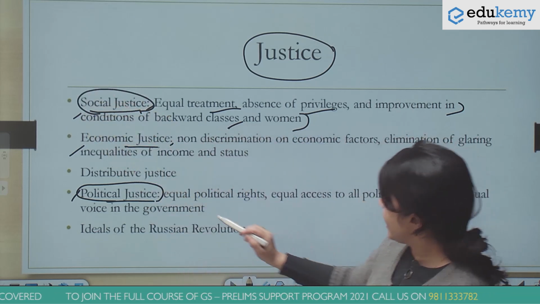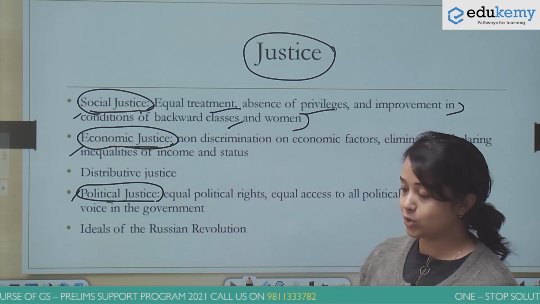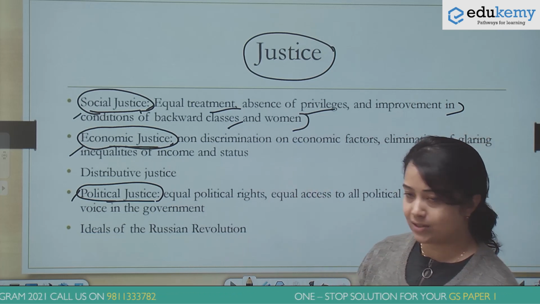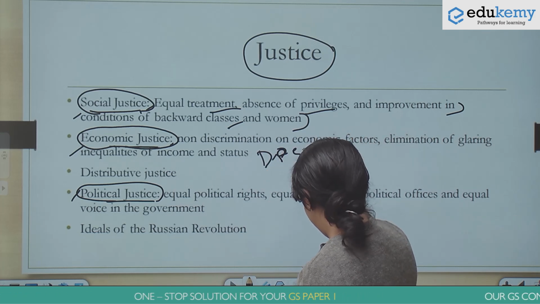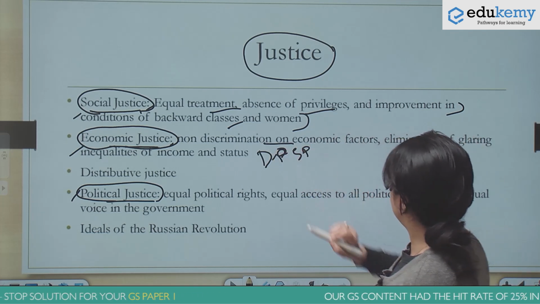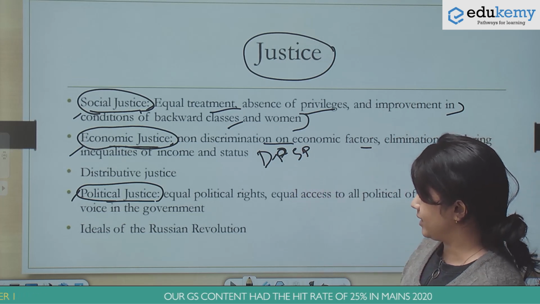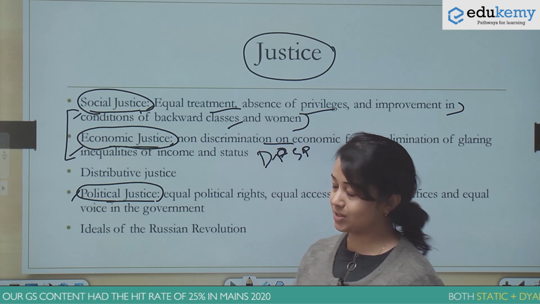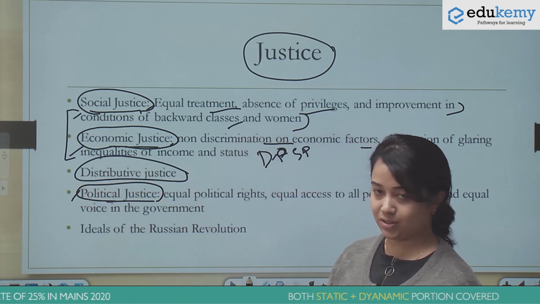Then we have economic justice. I showed you the prelims questions where economic justice has been asked. So economic justice, the principle of economic justice, we find mostly in the directive principles of state policy. And this is about non-discrimination on economic factors and removing the glaring inequalities. Together, social and economic justice constitute what is known as distributive justice.